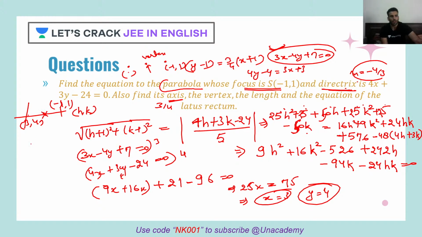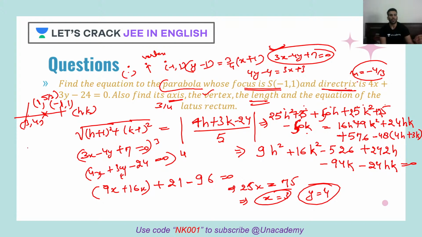So let's find out the midpoint of minus 1, 1 and 3, 4. That will be what? Our vertex. So midpoint will be what? 3 minus 1, so 2 upon 2, so 1, and 4 plus 1 by 2, so 5 by 2. So 1, 5 by 2 is the vertex. Yes, absolutely right, SYM. Very good. And so we are done with the vertex. We are done with the axis. Now we are talking about the length of the latus rectum.